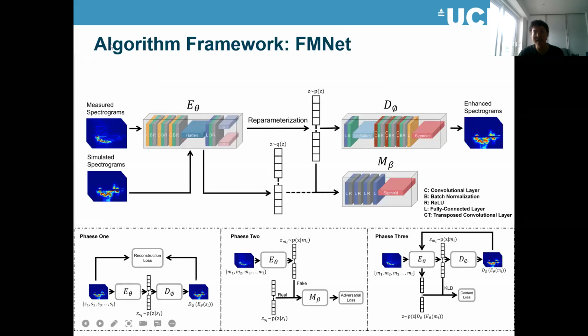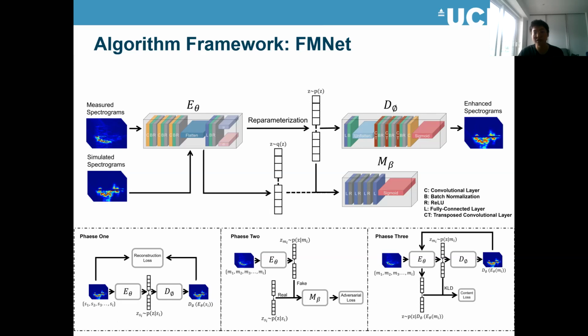So I designed this framework. It's based on a variational autoencoder, so we have an encoder and a decoder. The change here is that I attached an adversarial structure after the encoder extracts the latent features, and I used this adversarial structure to map the measured features to the simulated features.